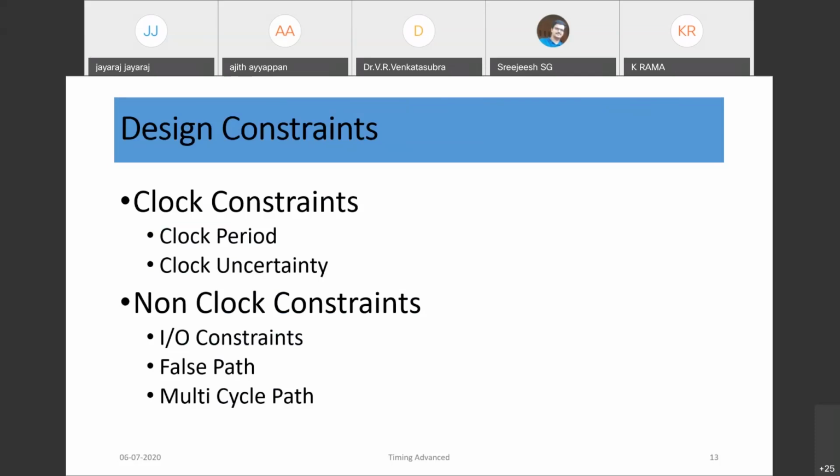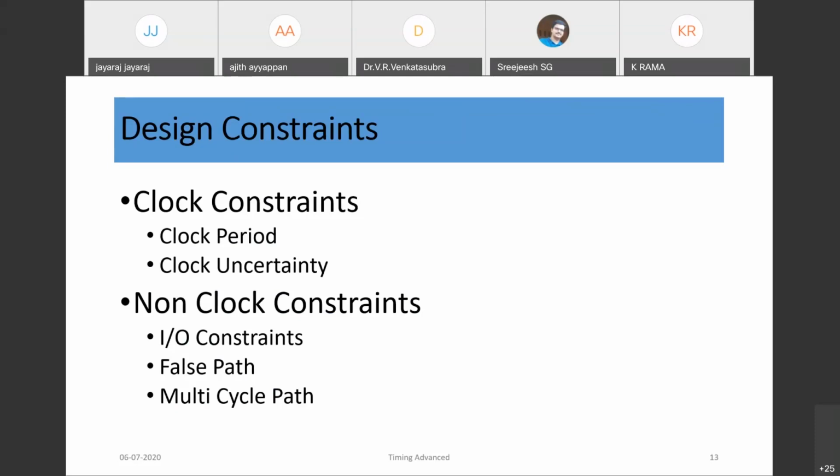Clock period decides the frequency, and the clock uncertainty, that means clock jitter and clock skew, also comes into the calculation of frequency. We need to account for the jitter or skew, then finalize the frequency of operation. Basically, we need to give a timing margin for the clock. Say 10 nanoseconds is my period, that means 100 megahertz. We need to provide some percentage margin, and the circuit would operate at this frequency.